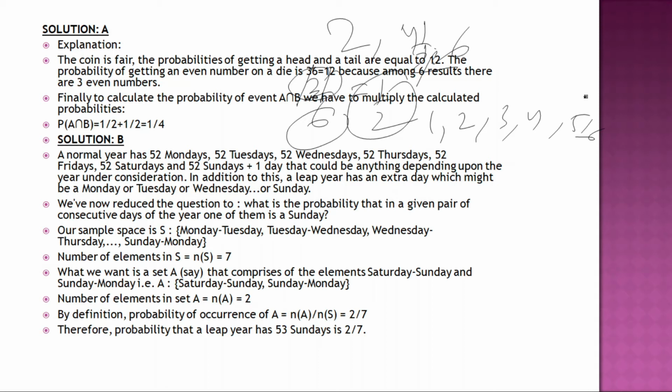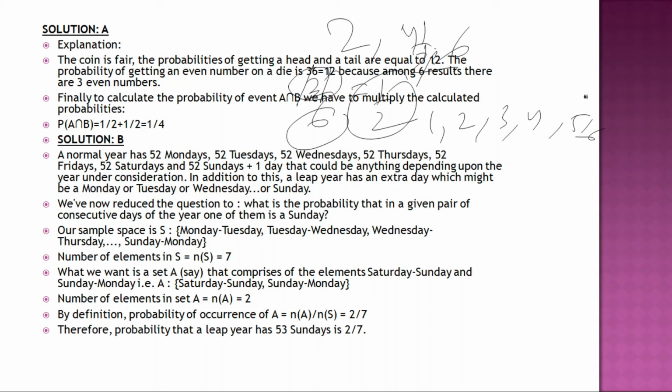So for that, our sample space S is Monday-Tuesday, and that extra day. Between 2 days you have to take it, because 1 day is already unknown to you, plus in a leap year we have an extra day unknown to you. So for that reason we have to consider 2 days at a time to know which were these days. So our sample space is Monday-Tuesday, Tuesday-Wednesday, Wednesday-Thursday, and so on up to Sunday-Monday. So the number of elements in S is n(S) = 7. You have 7 sample points.